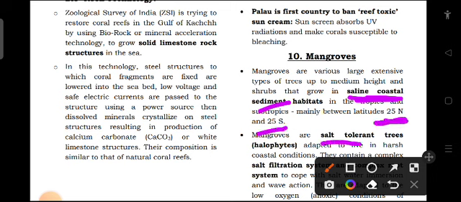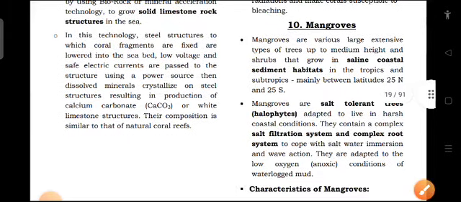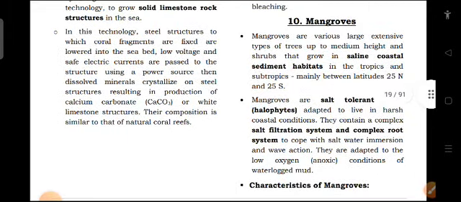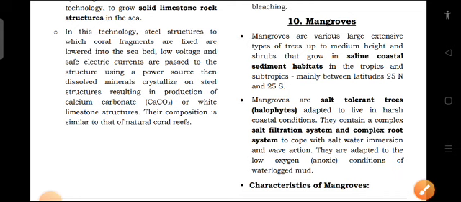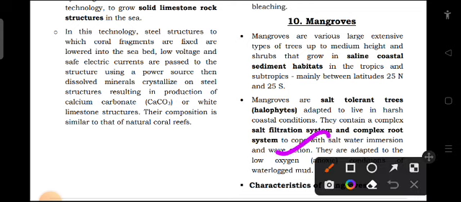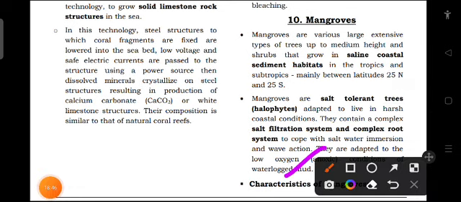Mangroves are salt tolerant trees, that is halophytes. They can tolerate salt. Adapted to live in harsh coastal conditions, they contain a complex salt filtration system and a complex root system. So they have a salt filtration system. That is how they survive in salty water. And their roots are also complex. To cope with salt water immersion and wave action, they are adapted to low oxygen condition, that is anoxic condition of waterlogged beds.